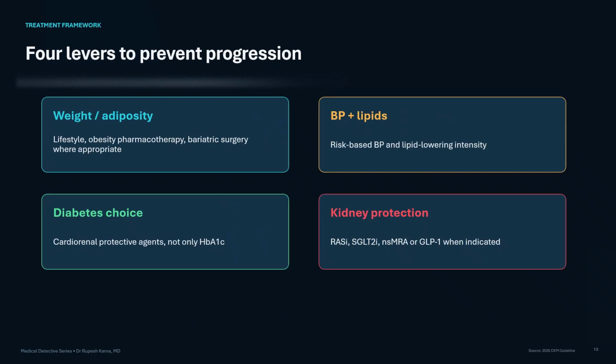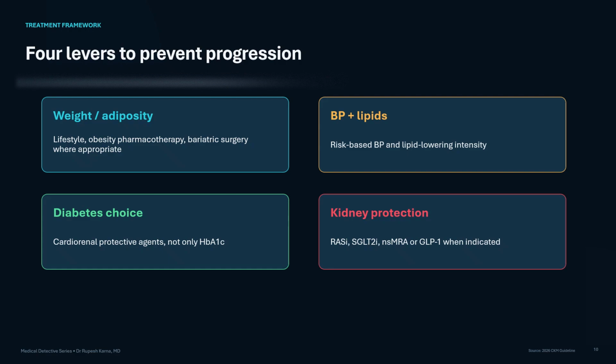CKM management has 4 major levers. First, address weight and dysfunctional adiposity. Second, control blood pressure and lipids according to total risk. Third, choose diabetes therapy for cardiovascular and kidney protection, not only HbA1c reduction.